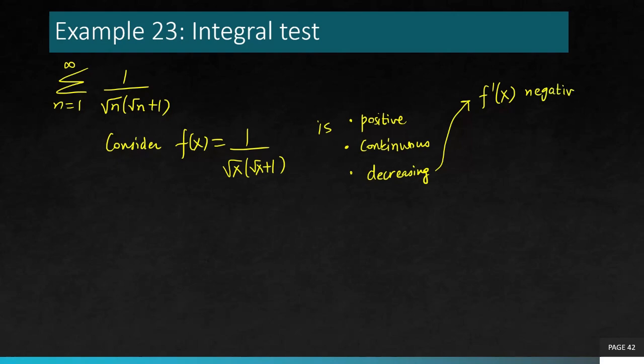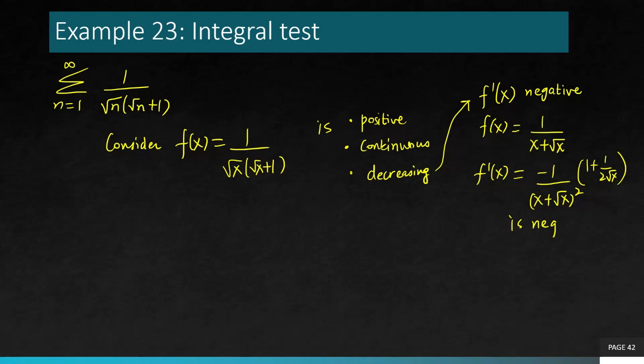Remember it from calculus 1? So finding the derivative of this function, no need to simplify much, just use the quotient rule and leave it in the form you get. Convince yourself that this is negative because everything else is positive, so that will immediately tell you that this is decreasing. Now the job is to solve this integral from 1 to infinity.